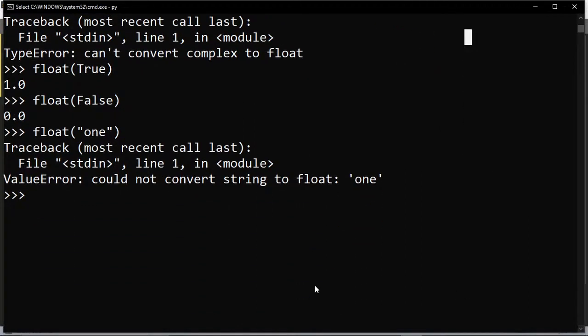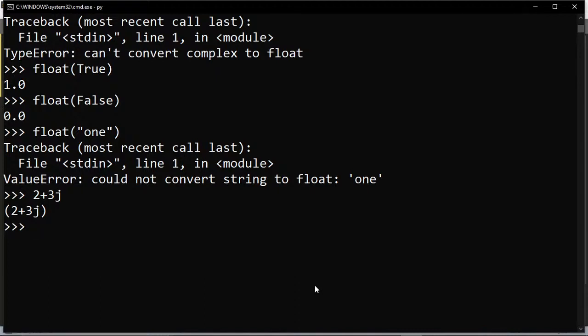So then we have the complex function. We can use the complex function to convert other types to the complex data type. Like the complex type of values we have just discussed, suppose we have 2 plus 3j. This is the complex value. So we have the complex function, and by using the complex function, we can convert any type of data into a complex. So let's see practically how it is possible.